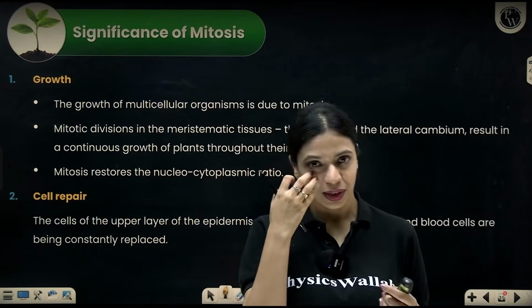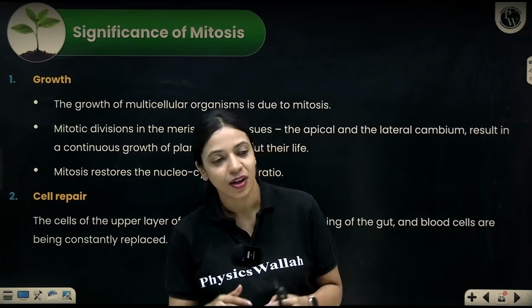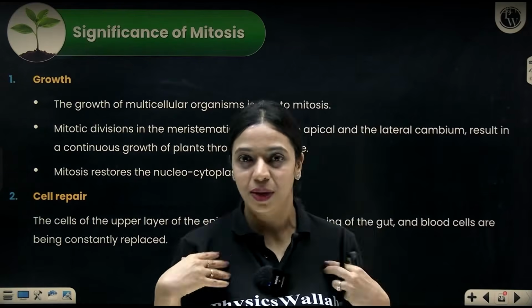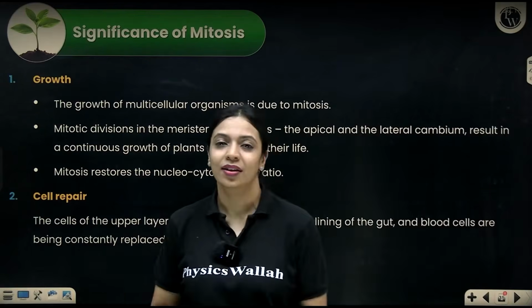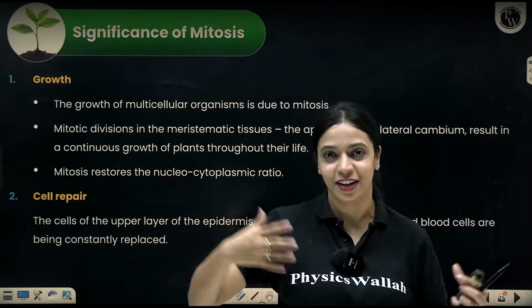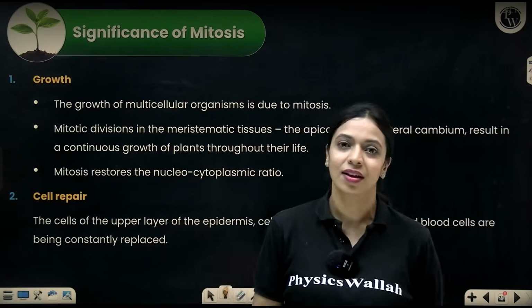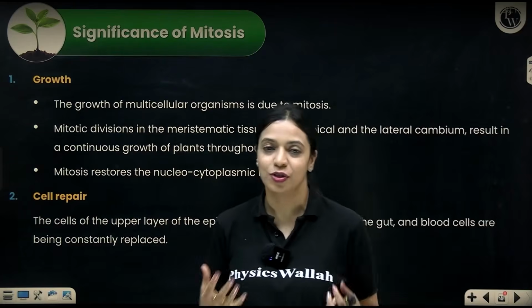Firstly, it helps in growth. Like I mentioned at the beginning of the class itself, we all started our life as a single cell, but today we're made up of trillions of cells. How did that happen? Thanks to mitosis, we divided and divided and divided, and we became multicellular. So growth in us happens because of mitosis.